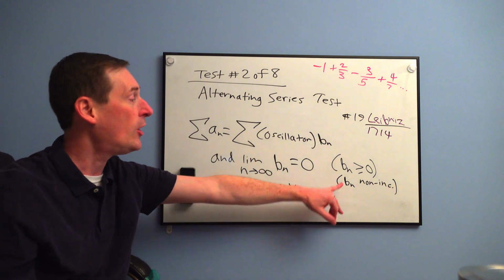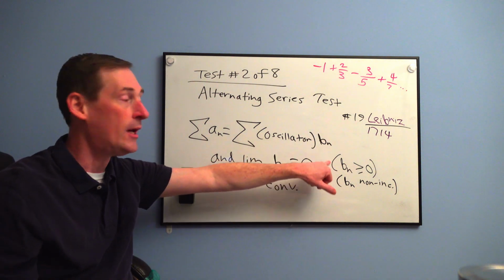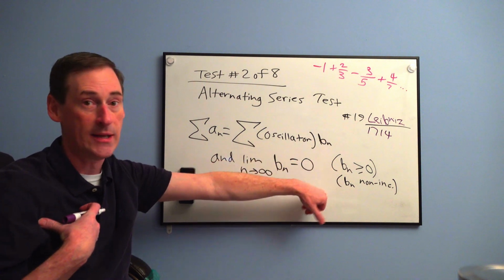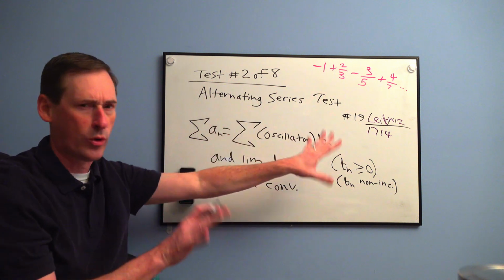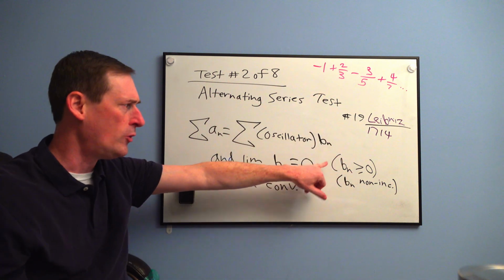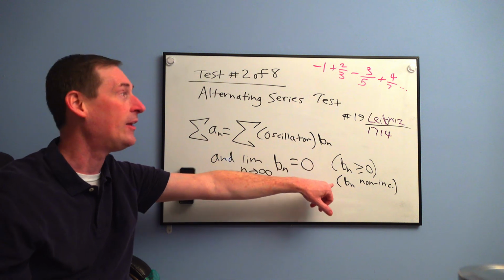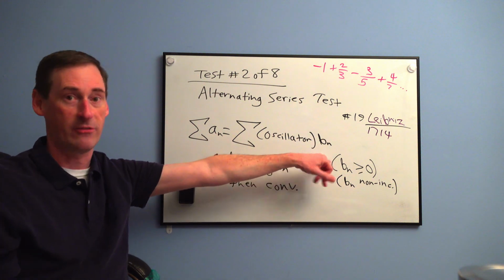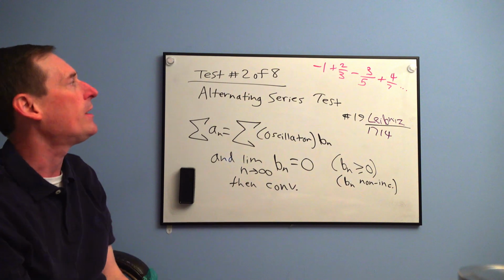All right, so yes, this will always be set up for you on the AP test. I'll always set it up that way, so it's always going to work. You don't have to worry about that. But that is true, and in college they'll actually make you verify that it's non-increasing, and they'll make you verify that it's greater than or equal to 0. Okay, all right, moving on.